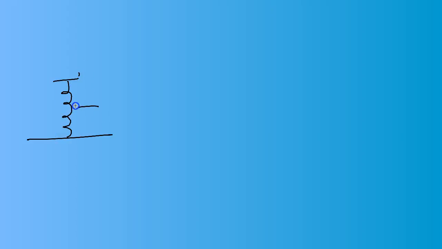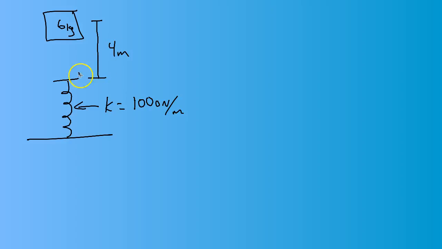We have a spring, we'll say K value is 1,000 newtons per meter. And then we have an object with, say, a mass of 6 kilograms. And we're going to say that it's about 4 meters above kind of this equilibrium position of the spring. And the question is, well, how far does the spring get compressed?